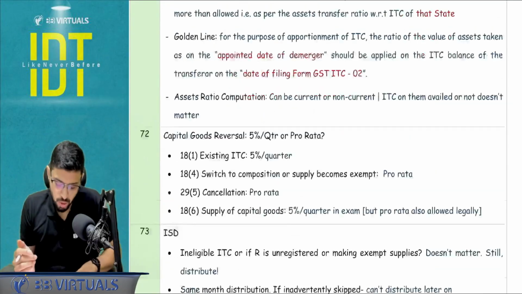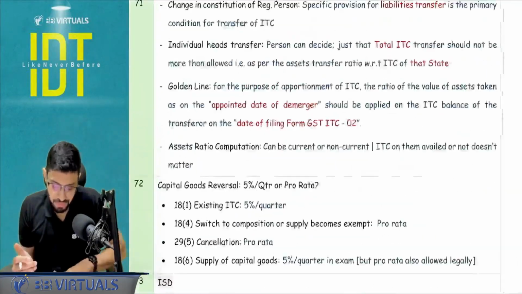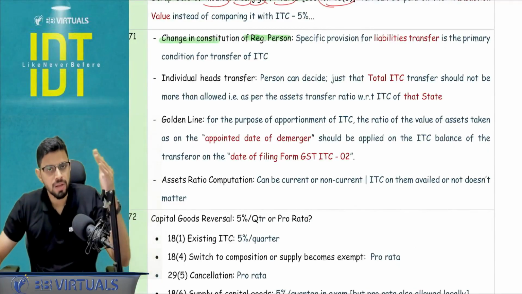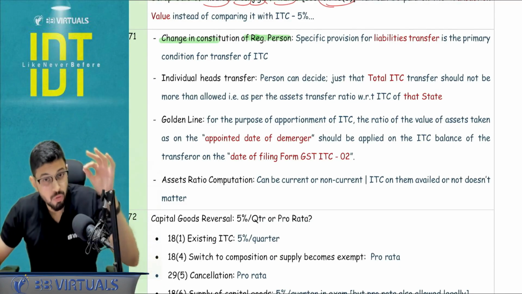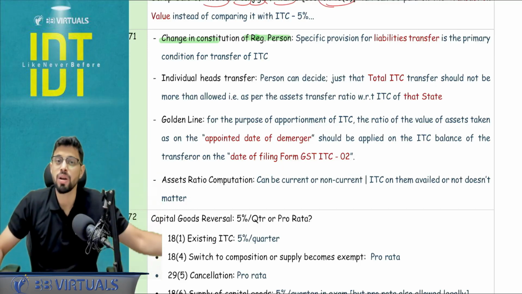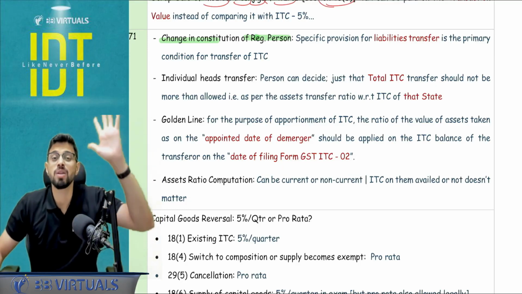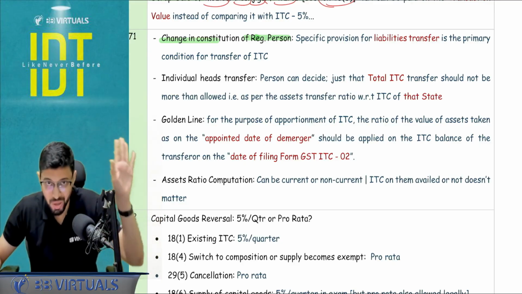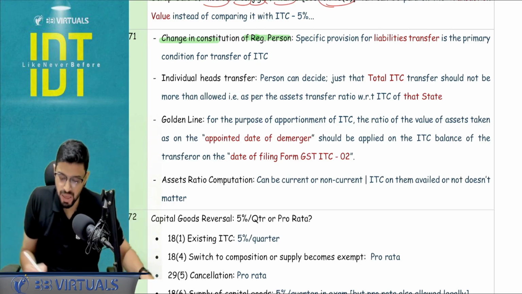There are a couple of points to be noted. Change in the constitution of a registered person, the ITC transfer is allowed provided there is a specific provision for transfer of liabilities as well. And this needs to be certified in the certificate of the chartered accountant or the cost accountant that you have to submit with ITC 02. ITC 02, there is no time limit, right? This can be tested in your exams as well.